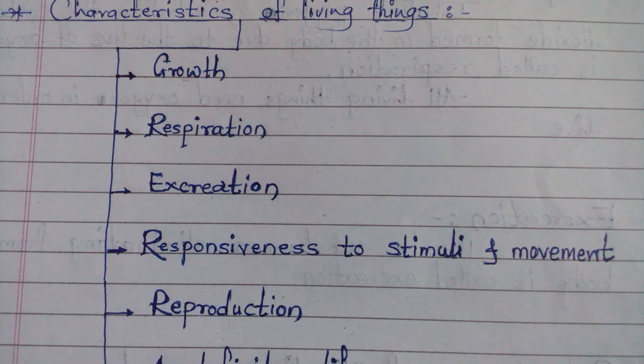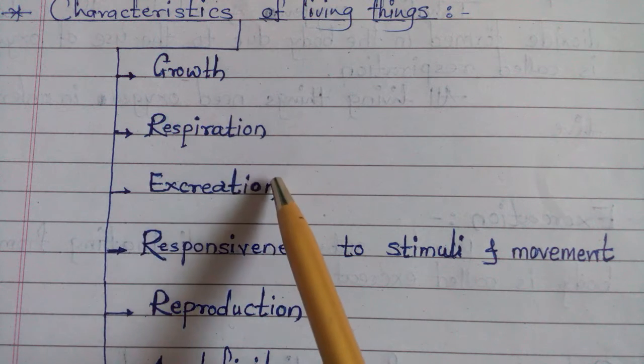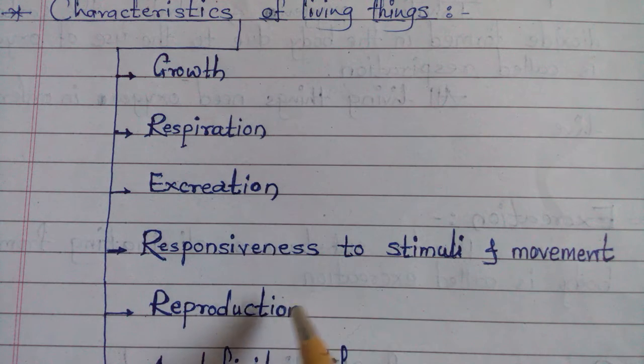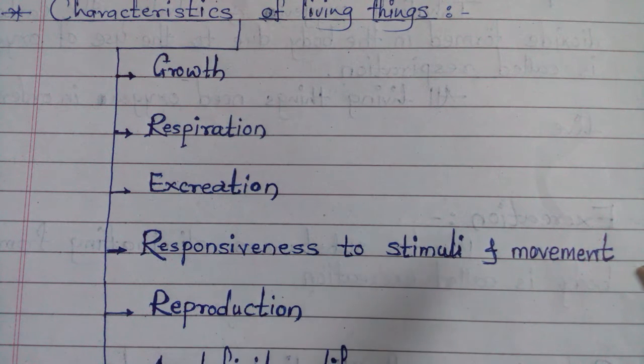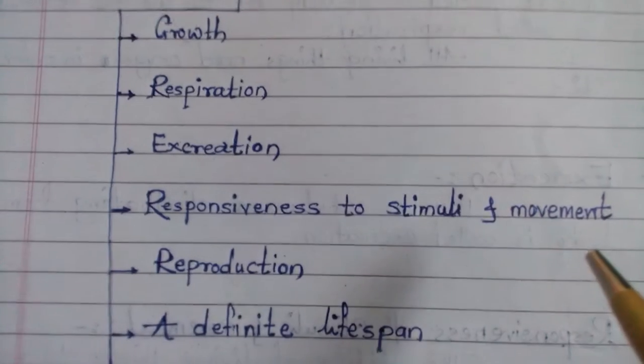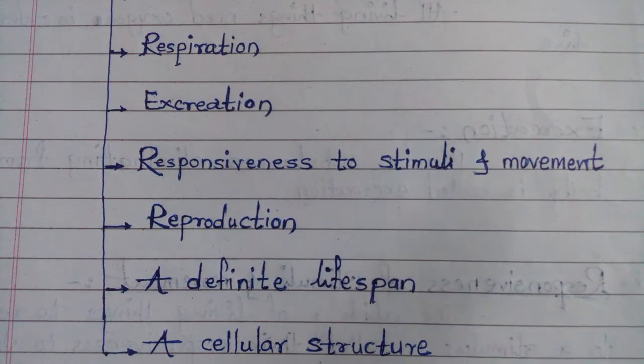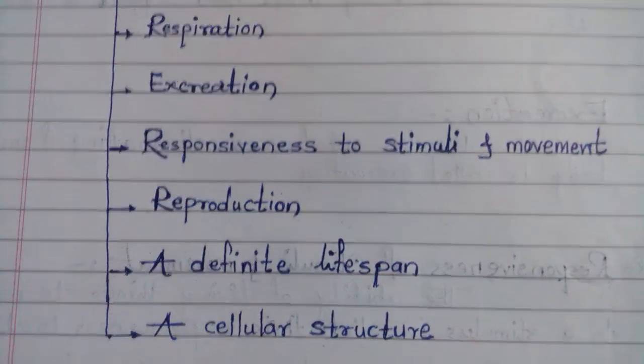Due to these characteristics, we identify living things. But in these also there are similarities and differences. First we see growth.